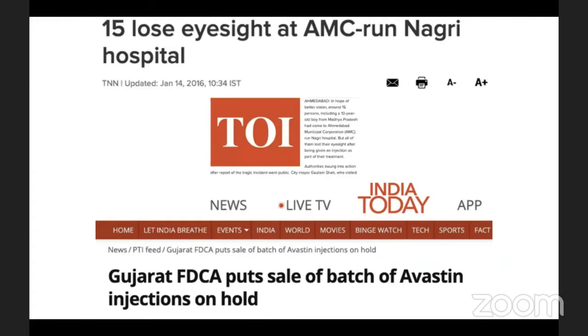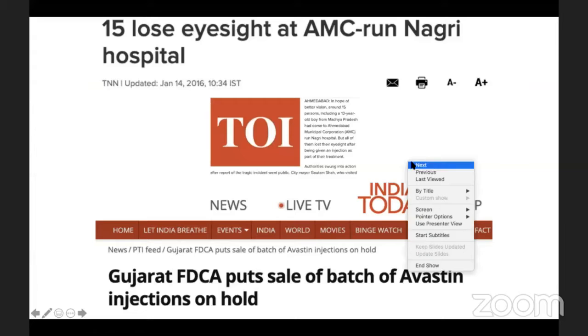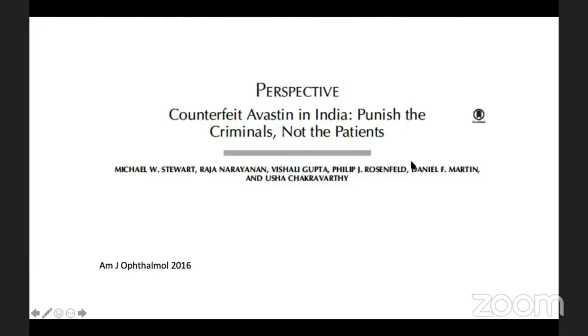But just to go back, inflammation after biologics, or specifically intravitreal injections, is not new. At least in India, we have dealt with this episode in 2016 when there was a ban on Avastin by DCGI, and then later on it was reversed. But it could be severe inflammation due to various factors that Nilesh had pointed out. It could be because of the drug itself, it could be because of various other solvents, pH stabilizers, or it could be a frank contamination due to spurious drugs, as was in this case.